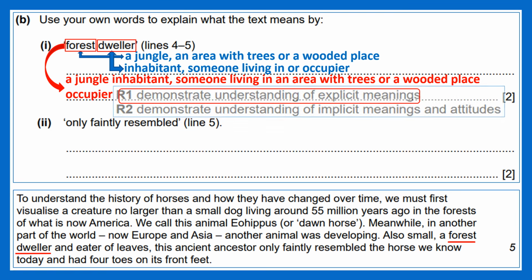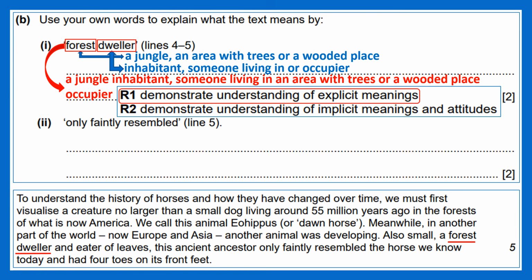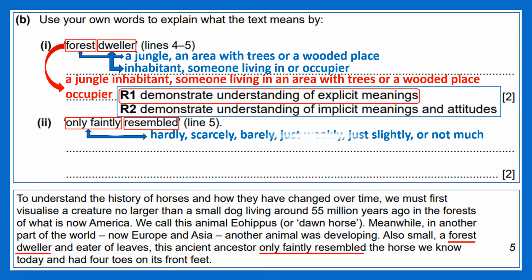Similarly, sub-question 2 is aligned with reading standards 1 and 2. Again, they locate the phrase in the given text and look for its explicit or implicit meaning. From the context, only faintly means hardly, scarcely, barely, just weakly, just slightly, or not much. And resembled means looked like or appeared similar to.